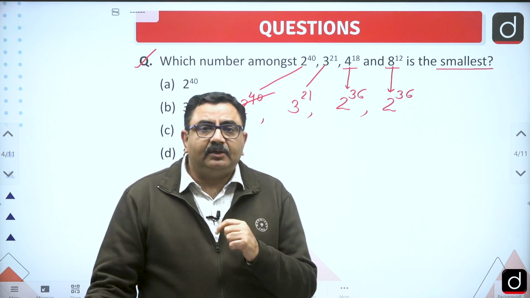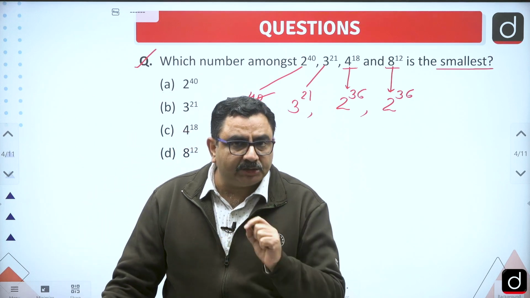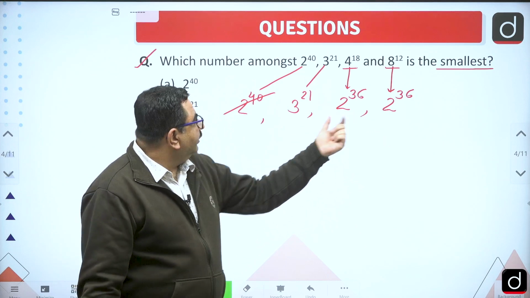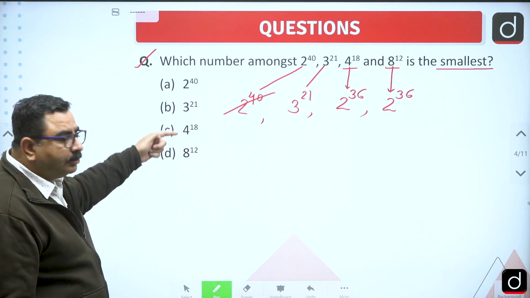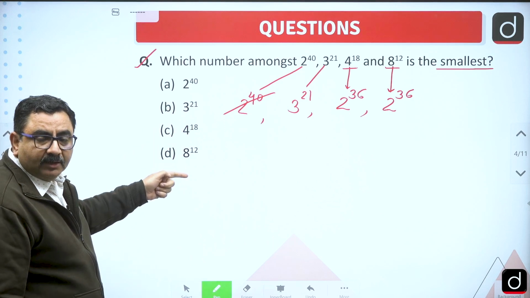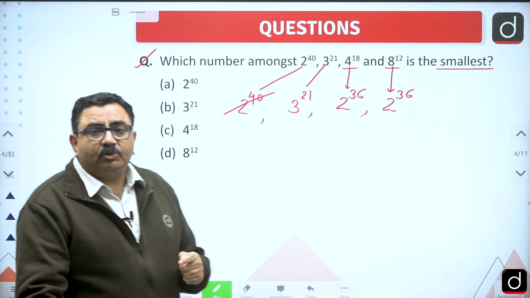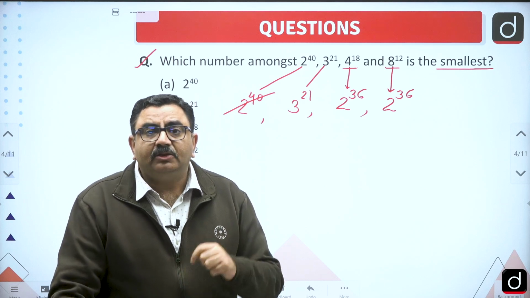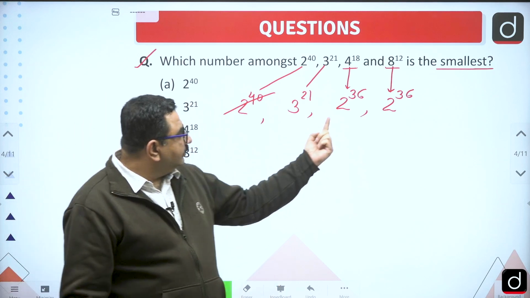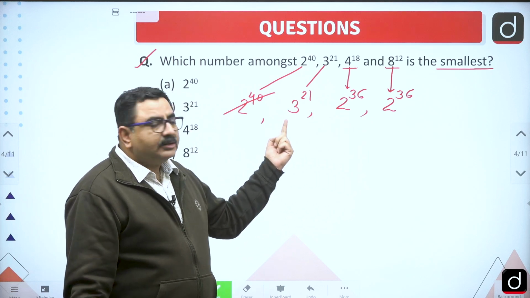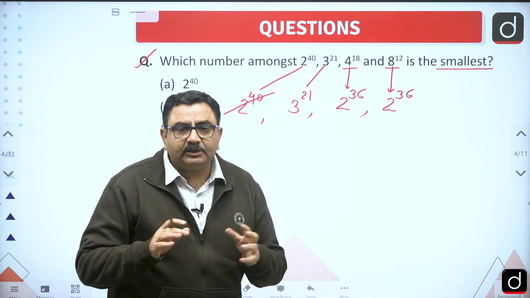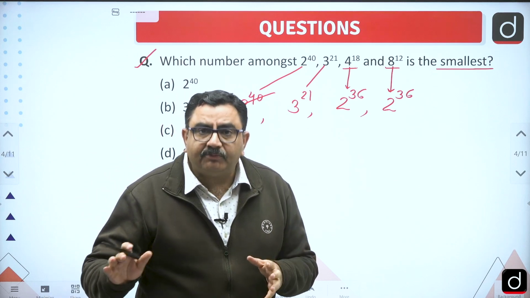Now the smart way of looking at this question: if 2 to the power 36 would be the answer, then there would be two options for me to give the answer, but in any question there is only one option I have to mark. So obviously this cannot be the answer. My answer has to be 3 to the power 21.